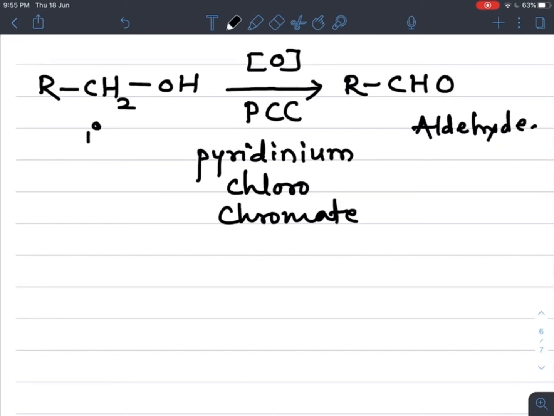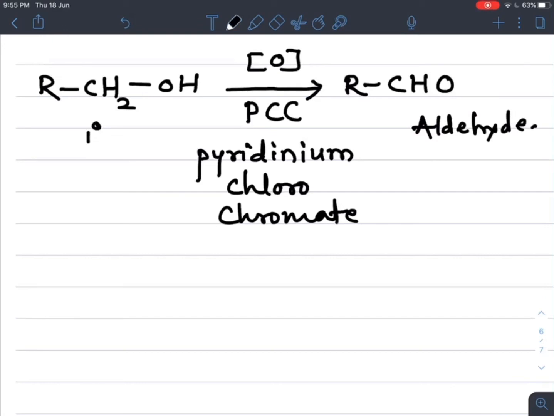It does not proceed further by using this PCC or PDC, pyridinium dichromate. These are the reagents which are used for the controlled oxidation, means the reaction is stopped at the first step